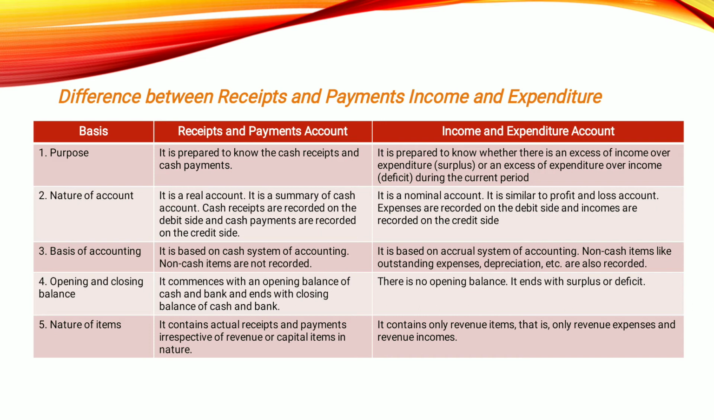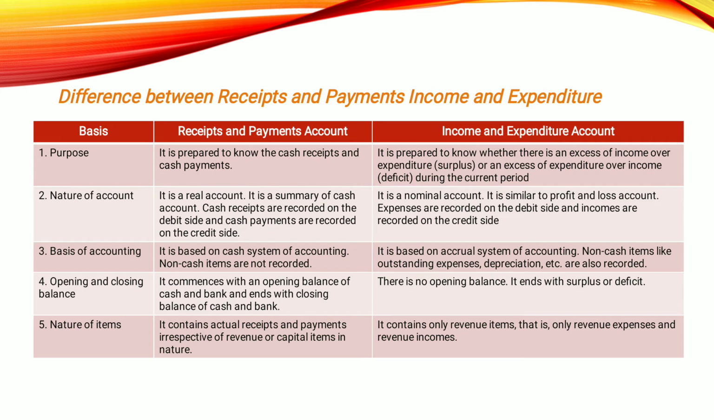Yes, that is a main format, correct? But in income and expenditure, we don't have any opening balance. We have only surplus or deficit. Okay. So finally we have nature of items. Here in receipts and payments we have actual receipts and payments irrespective of revenue or capital items in nature. So we don't see whether it is capital or revenue items here.